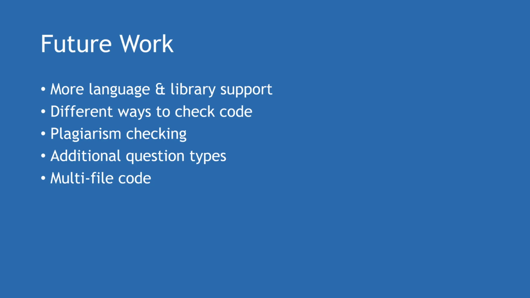So the project currently supports Python 3.8, Python 2.7, Java, and JavaScript because they're quite popular languages. But the code execution system used doesn't have libraries installed for these languages, which means that if we want to add languages or particular libraries for a language, we might have to set up our own environment to be able to do that, and the documentation isn't very clear for that. So basically, for example, with Python, it doesn't have NumPy installed by default.